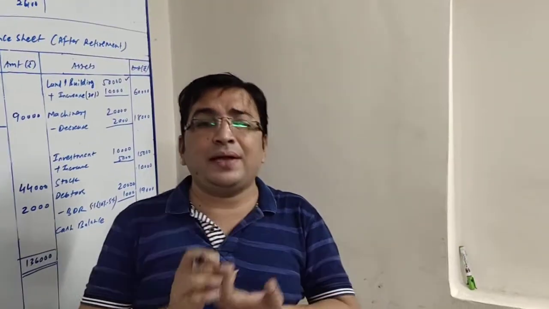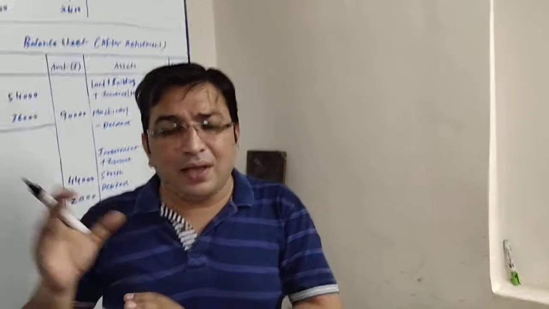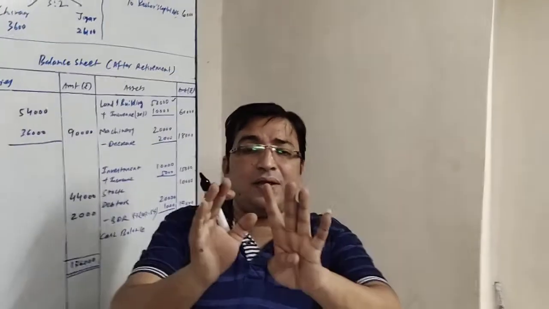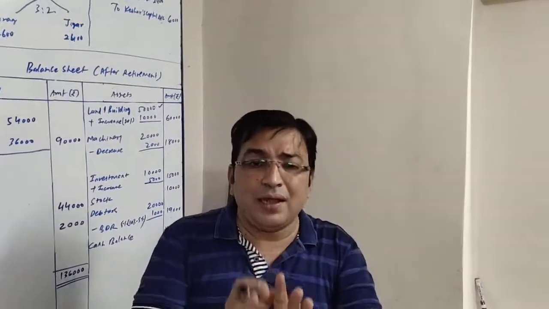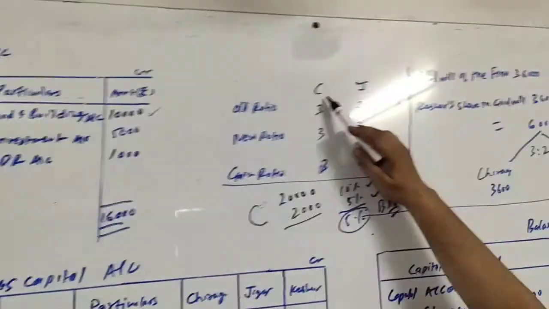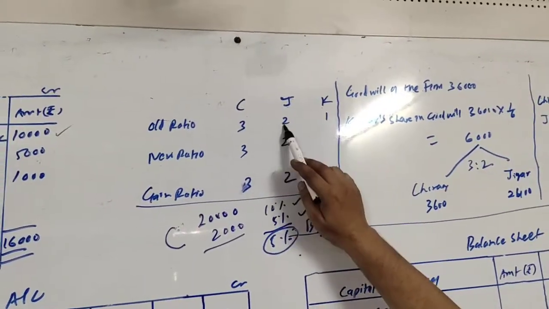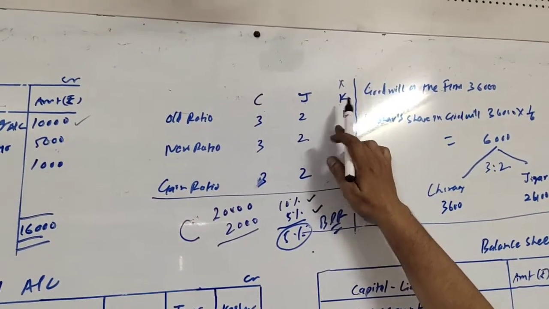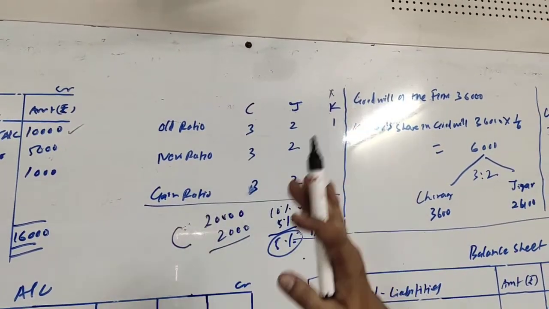Friends, goodwill of the firm is valued rupees 36,000. Here we will have to find the goodwill of retiring partner, and that much amount of goodwill will be given to him from the gaining partner. Now friends, here we are only given with one information for calculating gain, that is the old ratio. Nothing else is given to us. So friends, old ratio between Chirag, Jigar and Keshav is 3:2:1 and Keshav is retiring. So Keshav is retiring, then remaining two will continue with their old ratio.